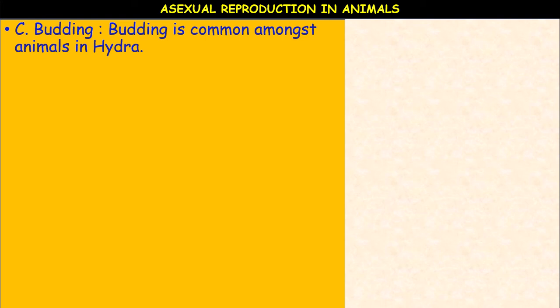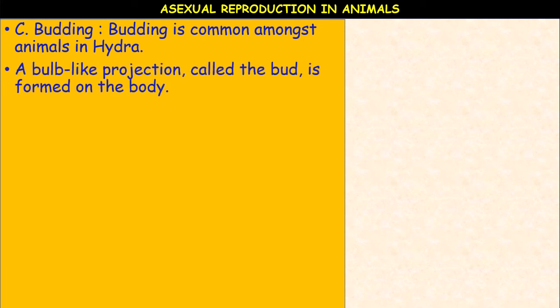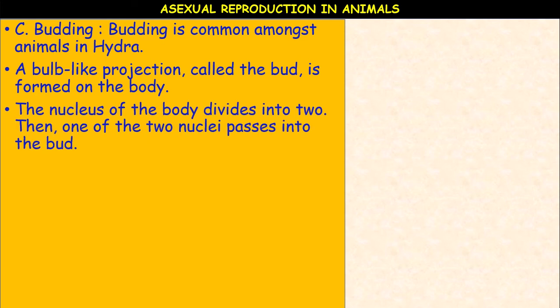The formation of a daughter individual from a small projection, the bud, arising on the parent body is called budding. Examples are Scypha and Hydra. A bulb-like projection called the bud is formed on the body. The nucleus of the body divides into two. Then one of the two nuclei passes into the bud.